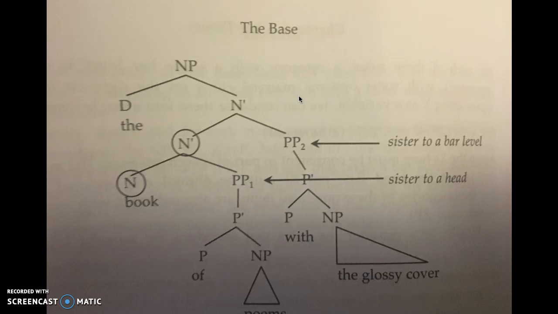Okay, so then that means a complement is a sister to a head, N, V, A, or P. Is a complement a daughter of a bar level? Yes, it is the daughter of a single bar level, N bar, V bar, A bar, or P bar. Here's an example of what that looks like.